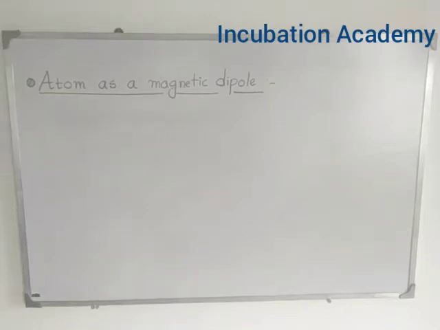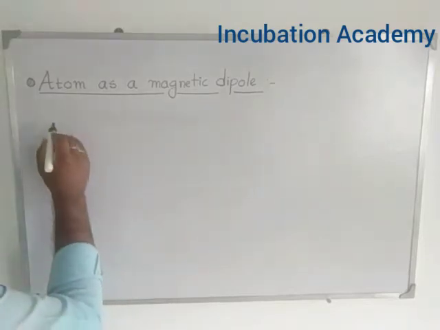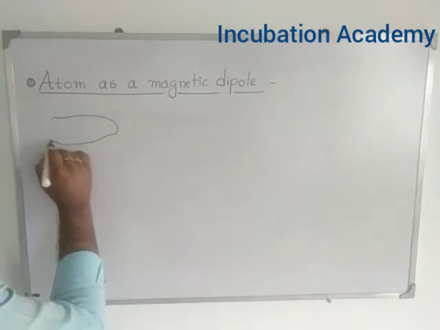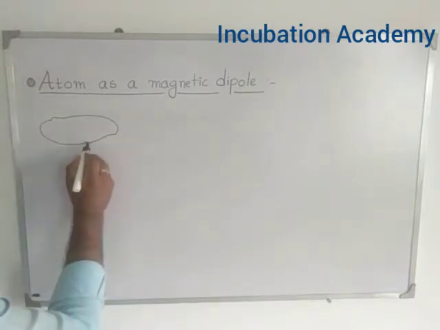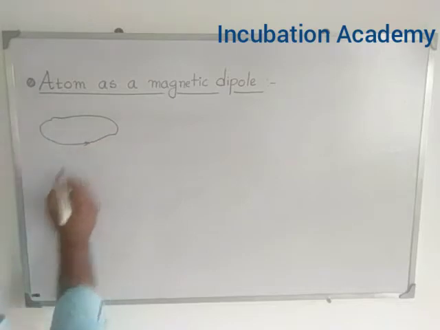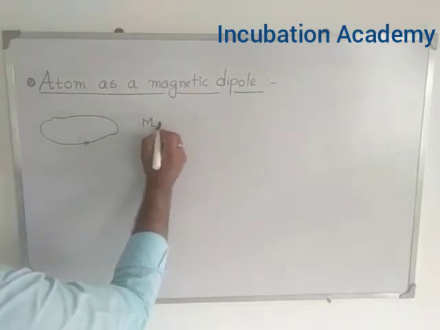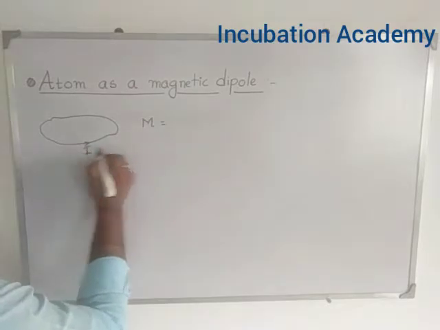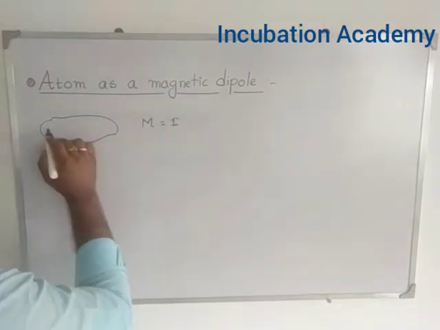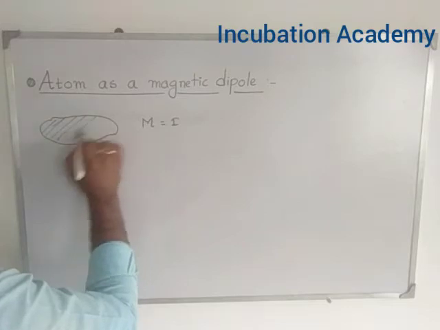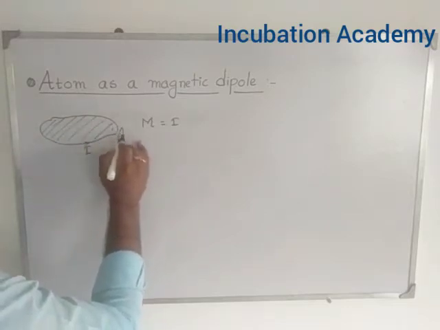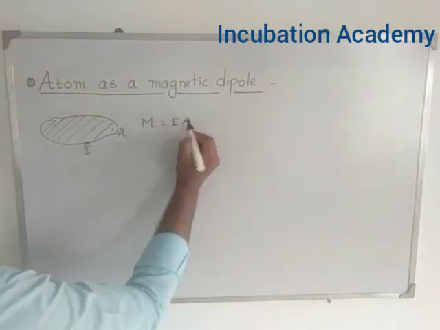Welcome everyone. From the previous video, it is clear that if it is a current carrying loop, and the current is flowing through the loop in that particular direction, then the magnetic moment can be defined as the current that is flowing through the loop and the area of the loop, that is capital A, I into A.